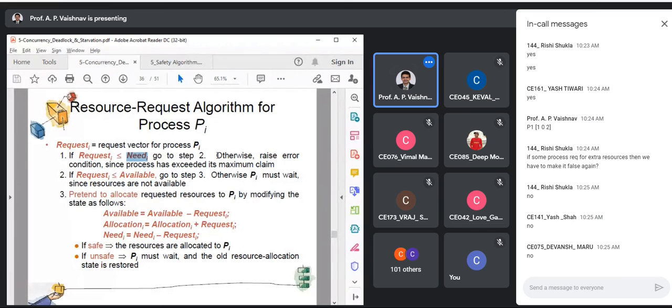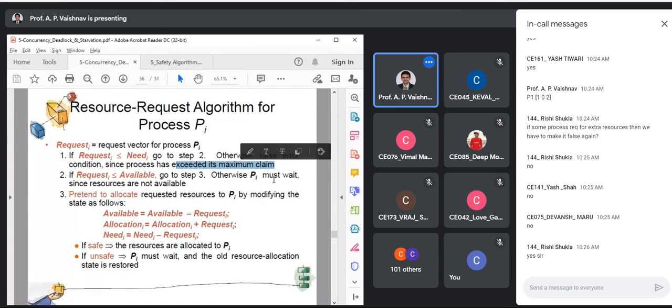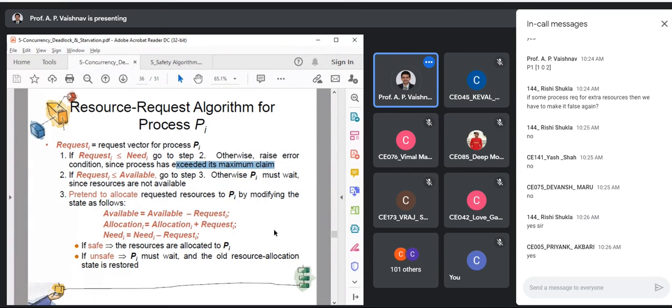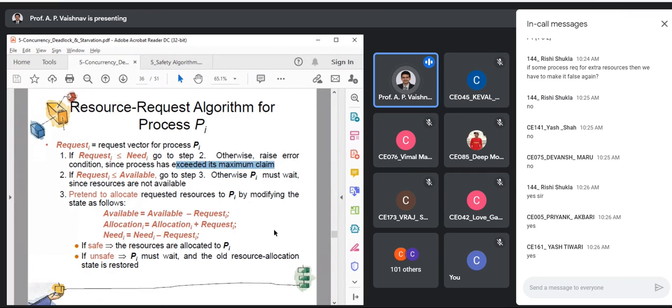Request of I is less than or equal to need of I. Go to step 2. Otherwise, raise error condition. Why? Because it has exceeded maximum claim. All of you are clear with the first condition, right? Okay. Second condition, second check.